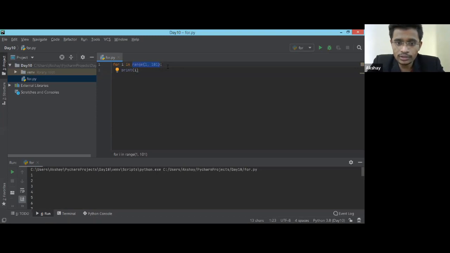This range function is itself callable. So why is there a third thing? I'll talk about the step, which you can write by giving a comma over here, but let's not move to that right now. Let me just explain what exactly this range is giving us. Just for the example, I'm typing it over here.